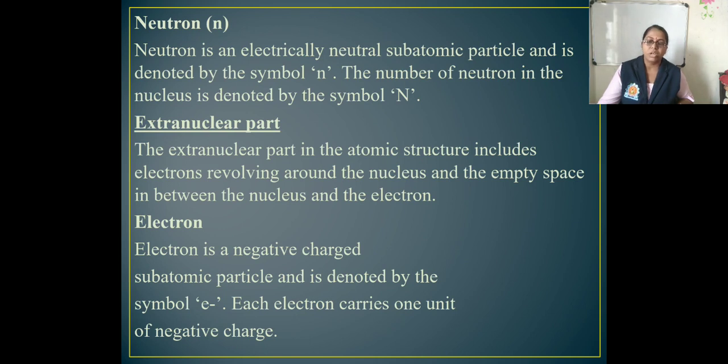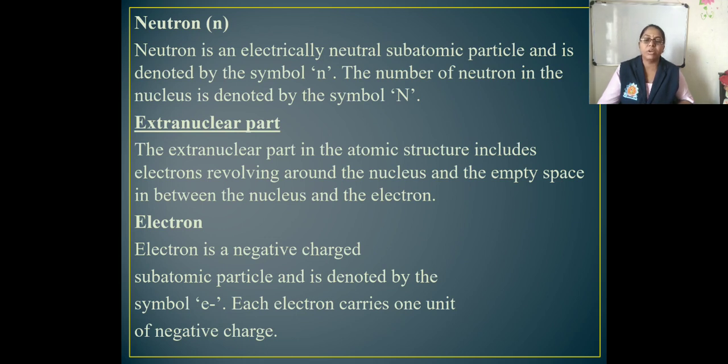The mass of an electron is 1800 times less than that of the hydrogen atom. Therefore, the mass of electrons can be treated as negligible as compared to the other particles. Electrons in the extranuclear part revolve in discrete orbits around the nucleus. The orbit being three-dimensional in nature, the term shell is used instead of the term orbit.